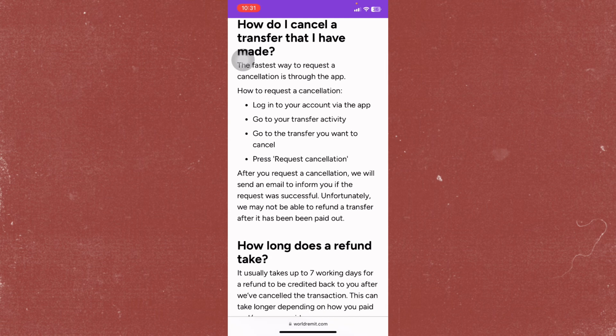And how you can request a cancellation, you just have to log in via the application and then go to your transfer activity, go to the transfer that you want to cancel, and then press request cancellation. Now, after you request a cancellation, they will send you an email to inform you if the request was successful. But unfortunately, they may not be able to refund a transfer after it has been paid out.